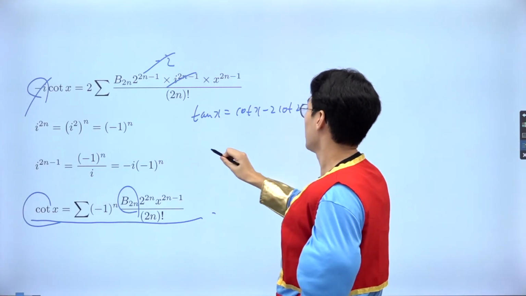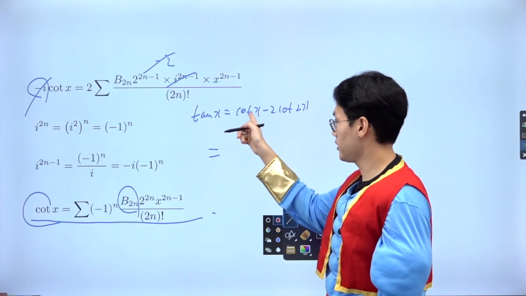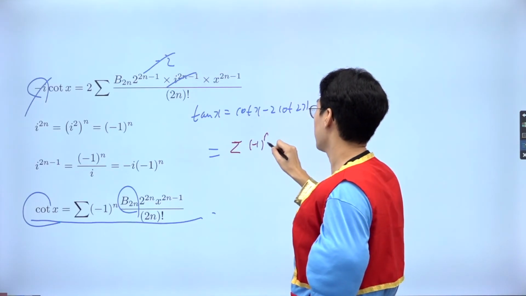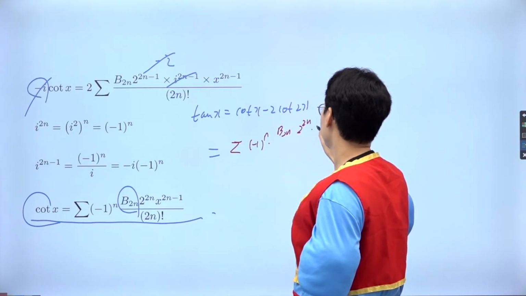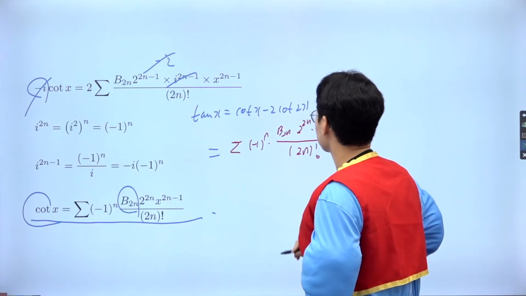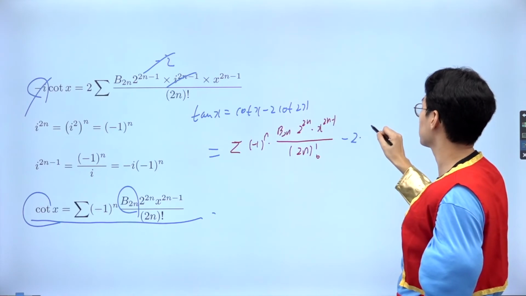We saw that, right? So what I just did on my template here is to use the formula right away. You already got the cotangent, so I'm going to use it. So it's going to be sigma, minus 1 to the power of n, B 2n, Bernoulli number, 2 to the power of 2n times x to the power of 2n minus 1 over 2n factorial. So that's great. And I'm going to do the same thing for my second term. So it's going to be minus 2 times sigma.